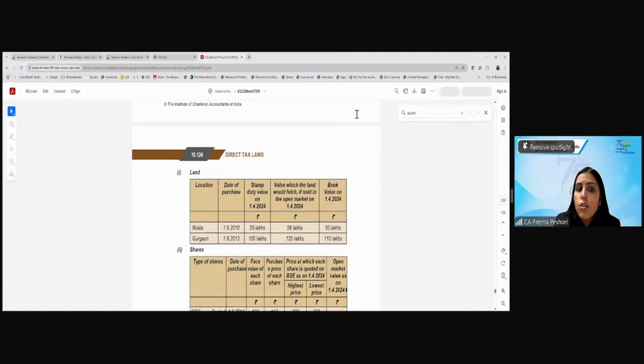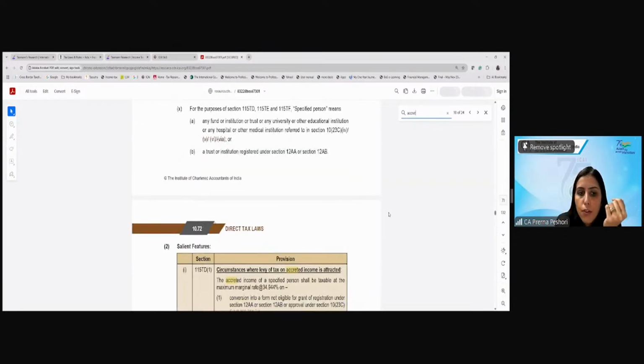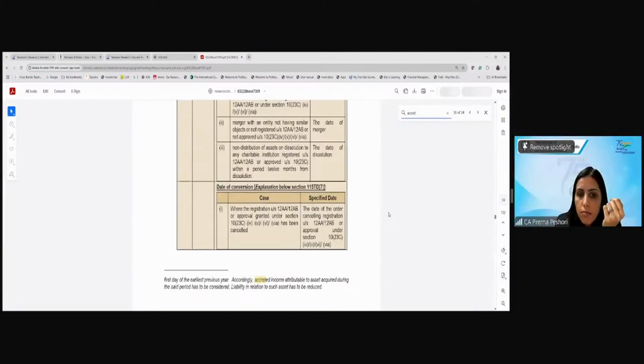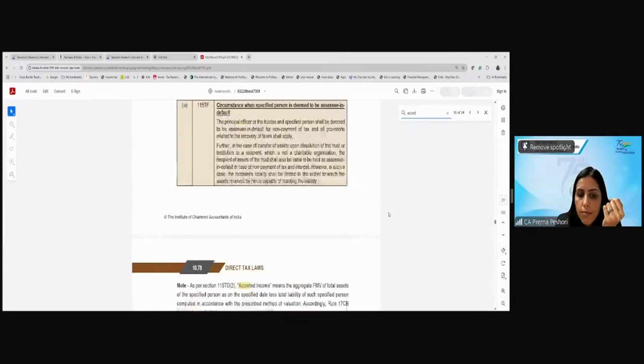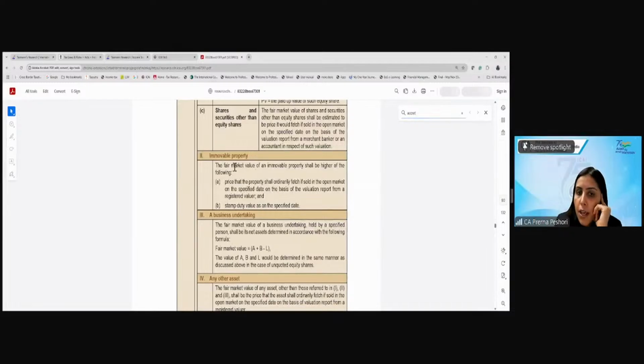The rules give different valuations for different categories. So let us have a look at the rules with respect to that. First, if we look at the value of the immobile property, the fair market value of an immobile property shall be the higher of the price that it would fetch if sold in the open market and the stamp duty value as on the specified date. Are we clear? What is my specified date? The date on which it converts itself.